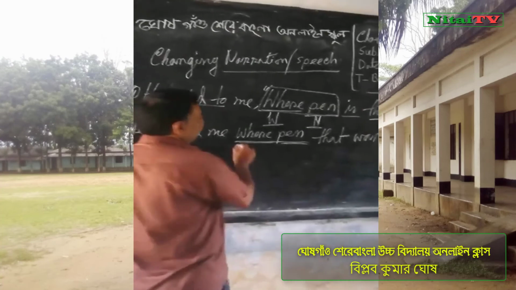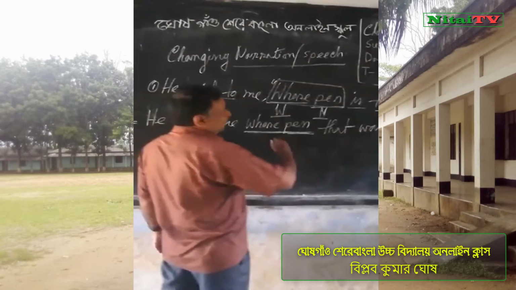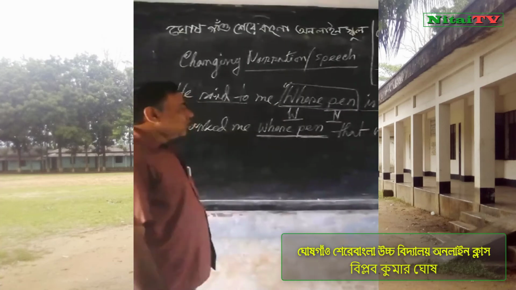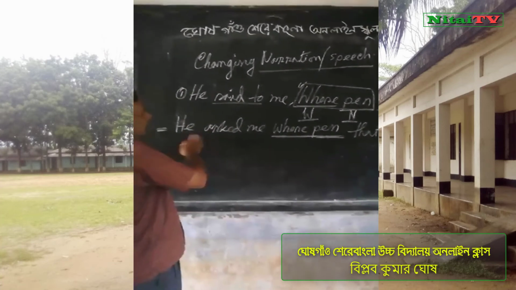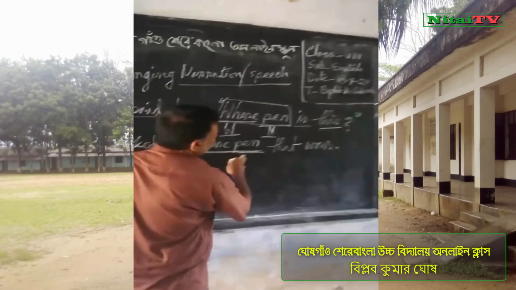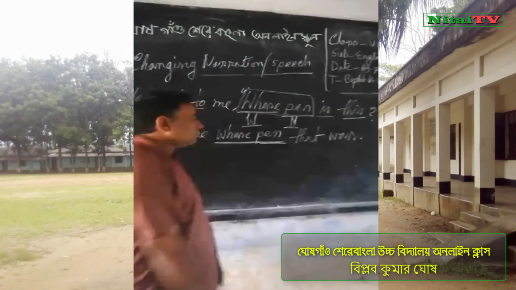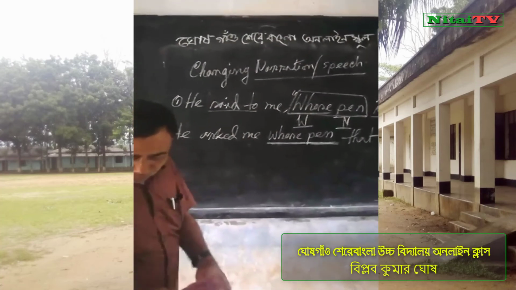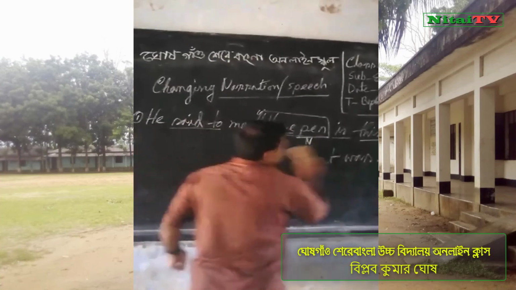Now you will write two words together, and after you will change another words. So I said again total sentence. He asked me whose pen that was. It will change was. I said again another example.